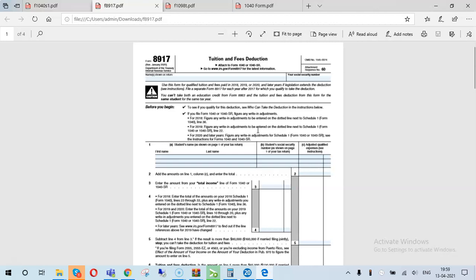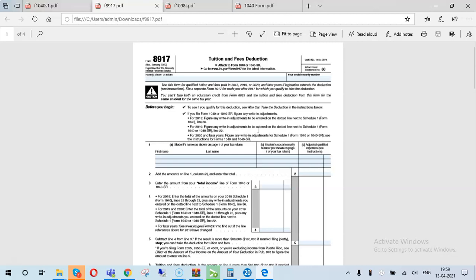Now let's talk about the eligible educational institution. Basically, an eligible educational institution includes a public, non-profit, or proprietary college, university, vocational school, or other post-secondary institution. Also, the institution must be eligible to participate in a student aid program administered by the Department of Education.